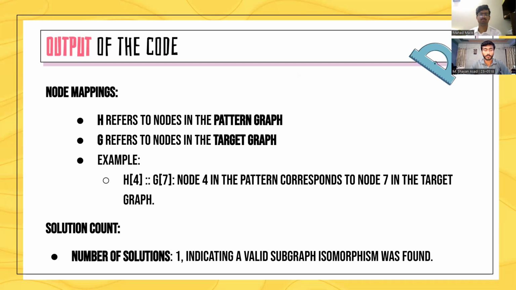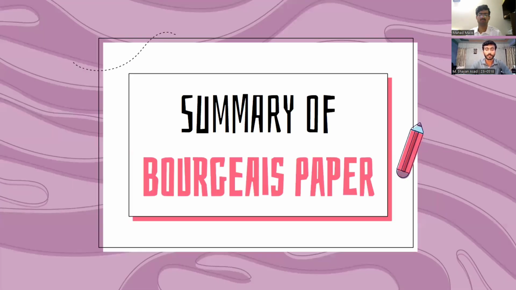Next comes the output of the code. The output consists of two parts: node mapping and the solution count. In node mapping, there are two variables used. H refers to the nodes in the pattern graph and G refers to the nodes in the target graph. There is an example given in our slides that H4 matches with G7. It shows that node 4 in the pattern corresponds to node 7 in the target graph. It means that the pattern graph exists as a subgraph in the target graph, and the solution count is 1, indicating a valid subgraph isomorphism was found. Next, I am going to give the summary of the Bourgeais paper.